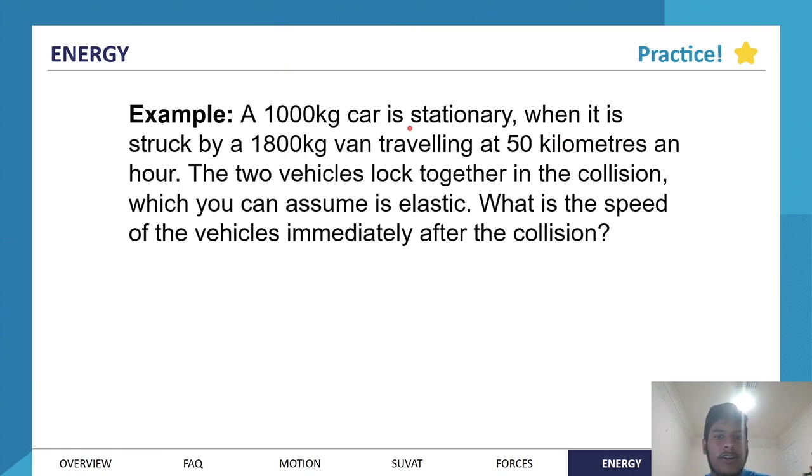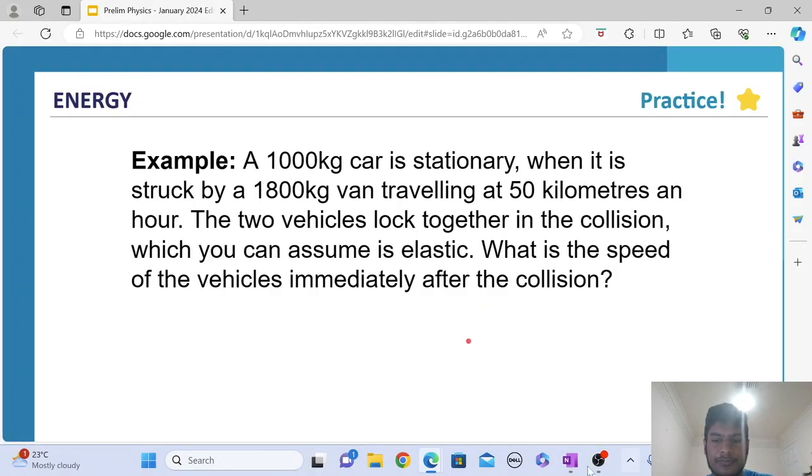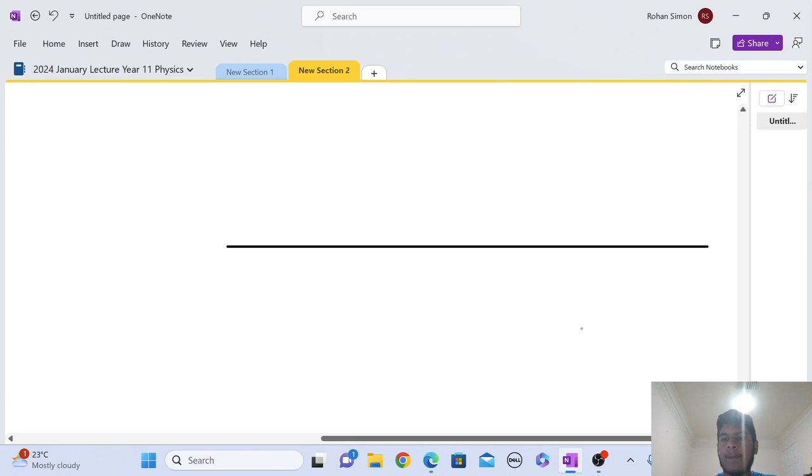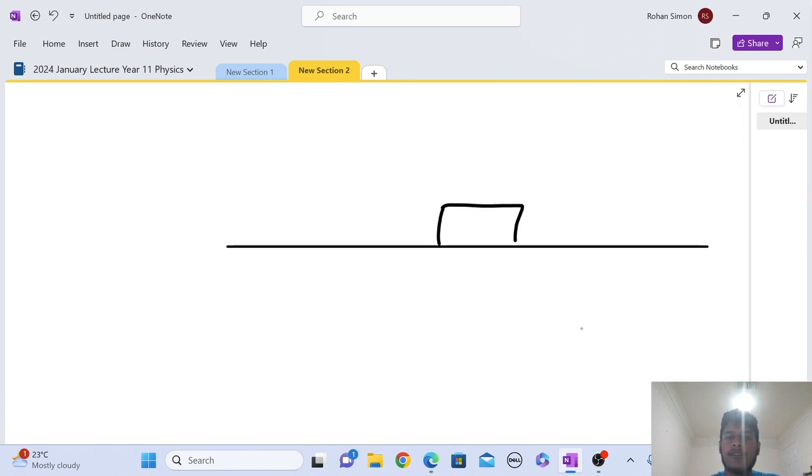So you've got a 1,000 kilogram car, and it's stationary, but it's struck by a 1,800 kilogram van traveling at 50 kilometers per hour. The two vehicles lock together in a collision, which you can assume is elastic. What is the speed of the vehicles immediately after the collision? So if we have the ground, and you've got a 1,000 kilogram car, for example, maybe I'll move over.